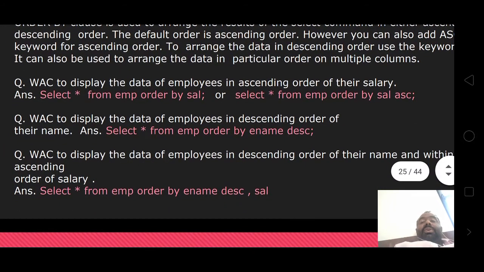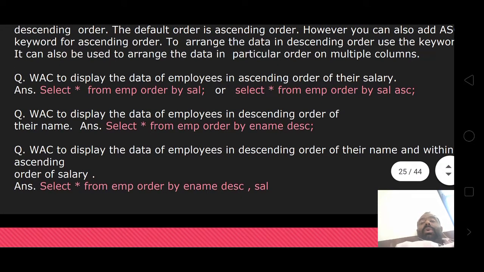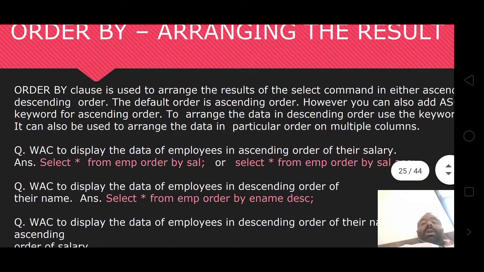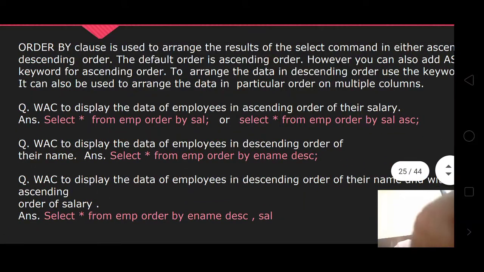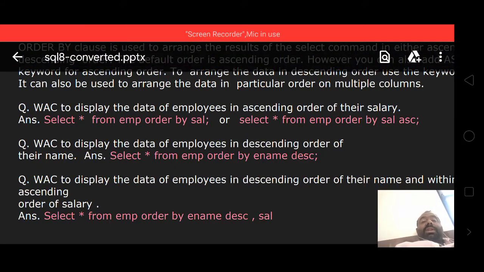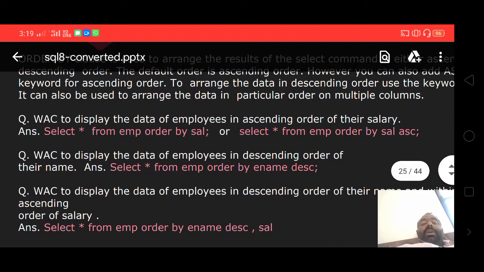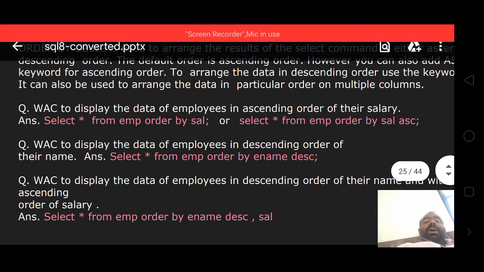Write a condition to display the data of employees in ascending order of their salaries. Query: select star from EMP order by salary. Here we only wrote order by salary, not ascending or descending. If you write order by, it automatically displays ascending order by default.